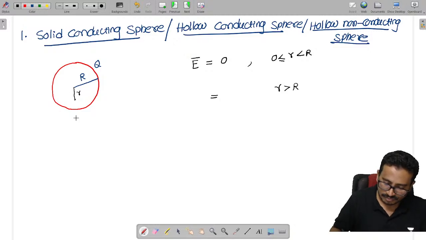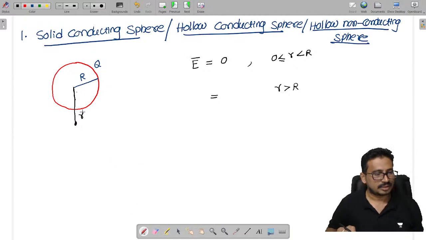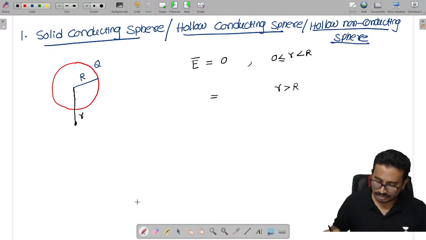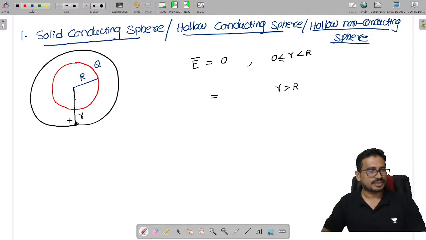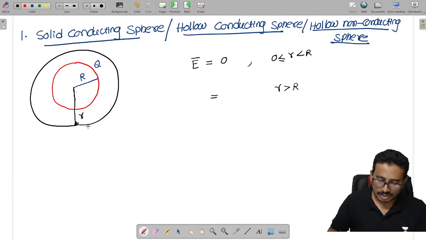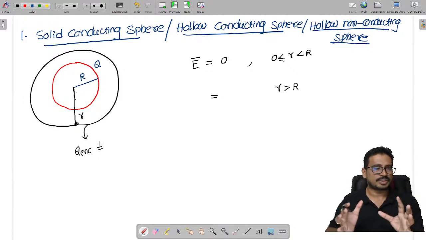Done. And if I want to find the electric field outside, with this much radius small r we draw the Gaussian surface. What is the charge enclosed by the Gaussian surface?